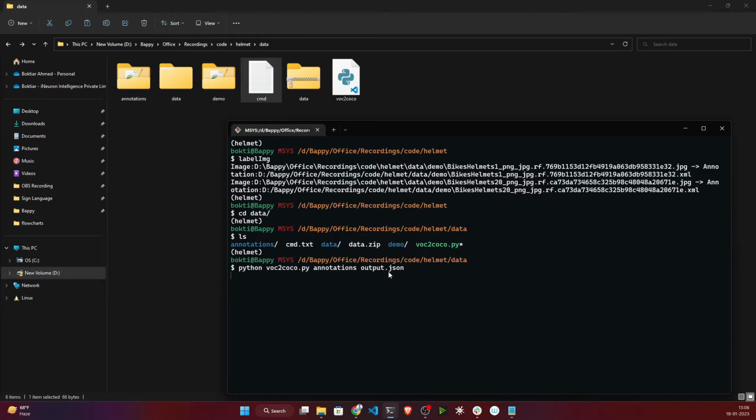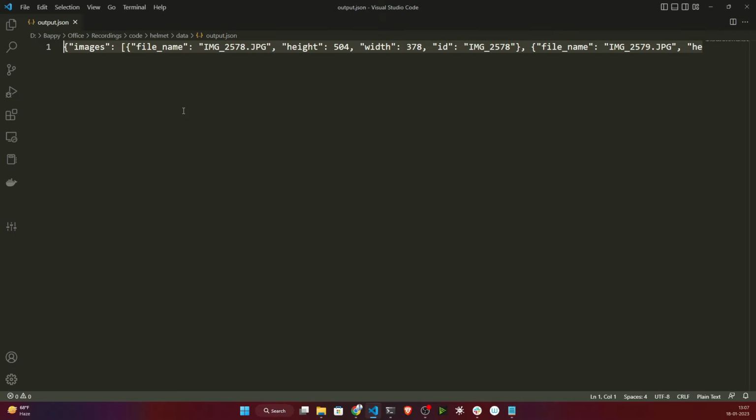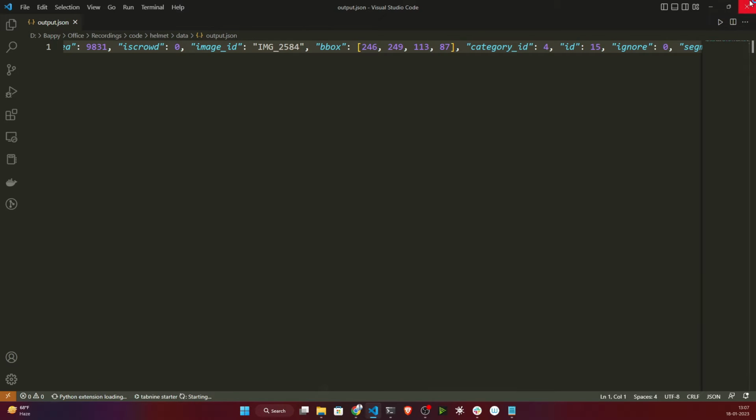Now if I press enter, see guys, it has done. Now it will generate one file called output.json. This is your final COCO format. This is the final COCO format. This is the format I need to train my model.